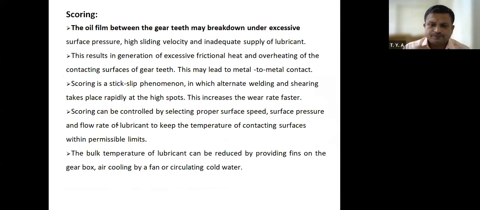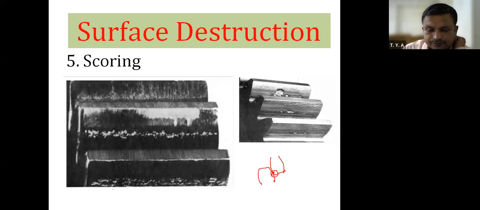Therefore, because of this burning of the gear tooth, every time that gear tooth surface will burn at the point of contact.